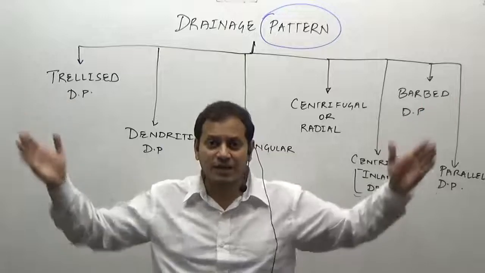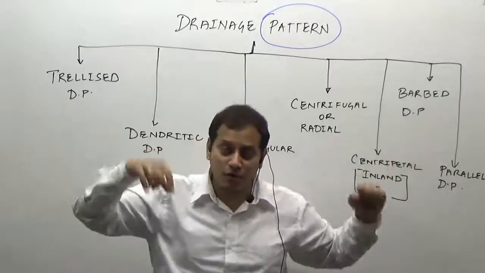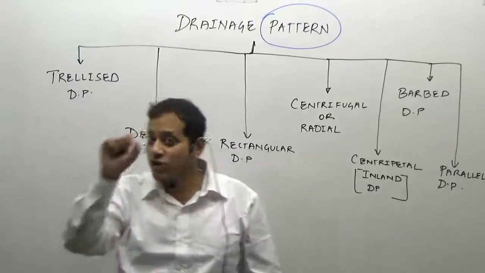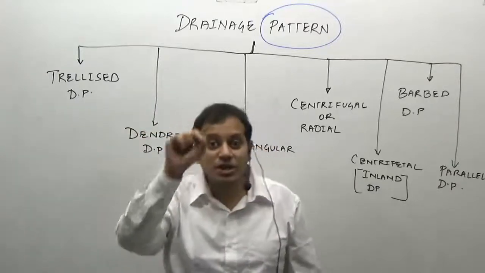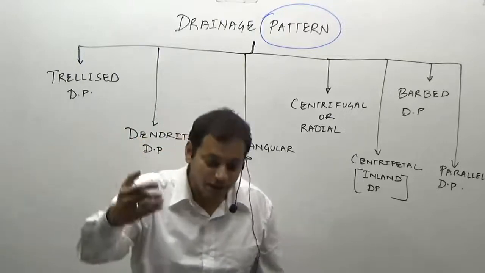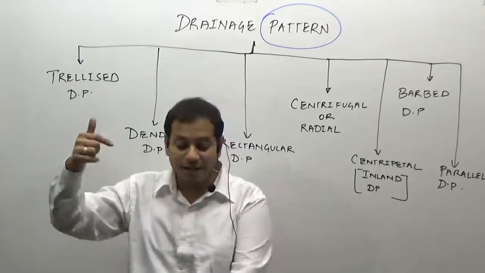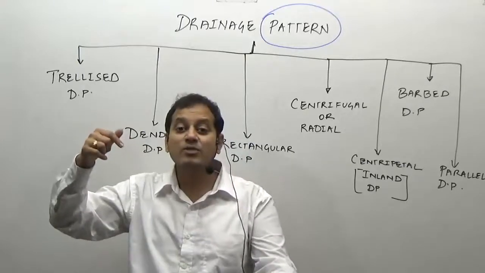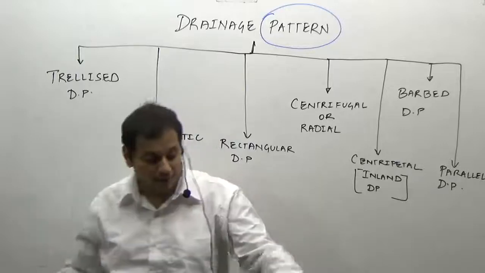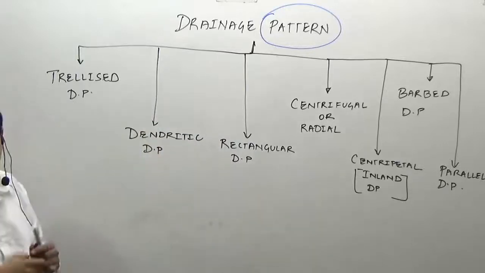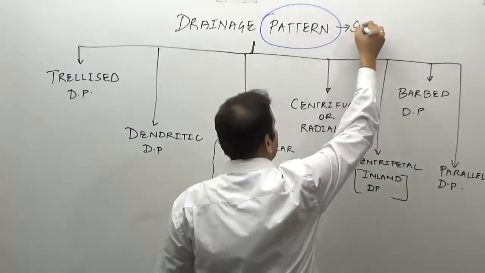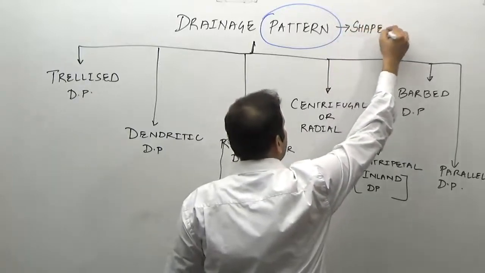If this is North India, how does the river Ganga look from the top? How is it arranged in the North Indian region? So we can say the geometrical shape of a river, the spatial arrangement of a river in a particular locality, is known as the drainage pattern. So what is the drainage pattern? It means the arrangement or geometrical shape of a river in a particular region.